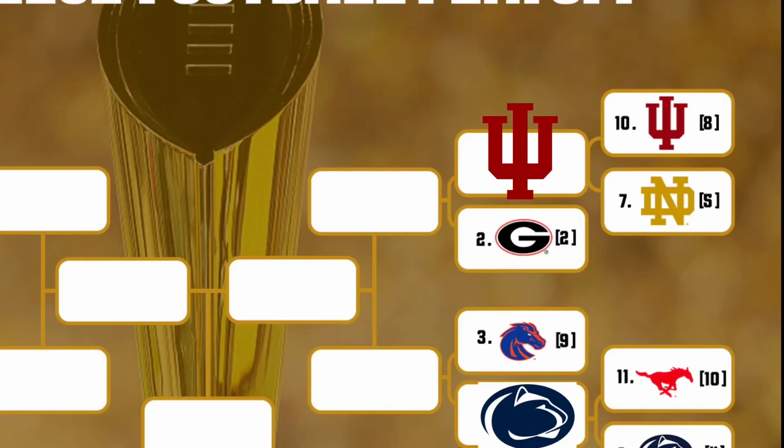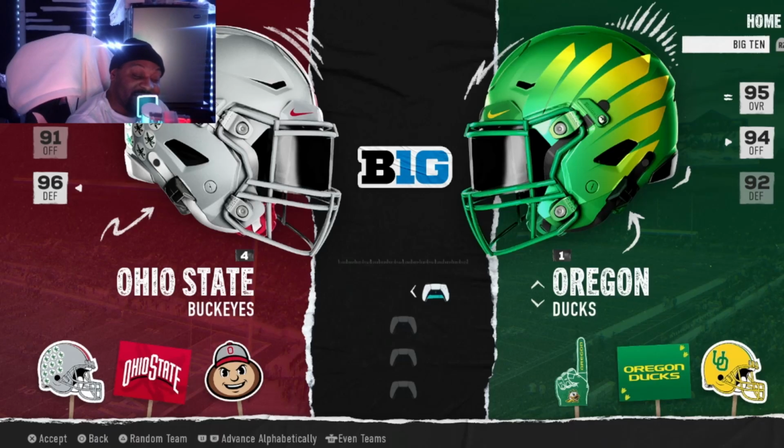And then that leaves Ohio State and Oregon. So we already know this was the rematch of the Big Ten championship. Or this was a big game. It wasn't a championship, I don't know. They played before, and we already know that Ohio State lost.